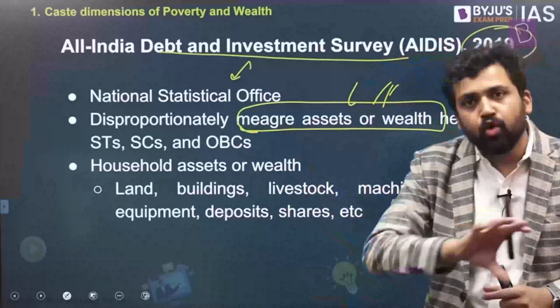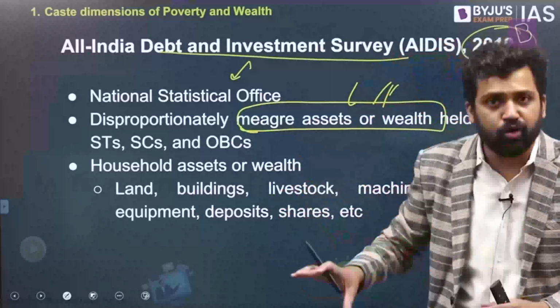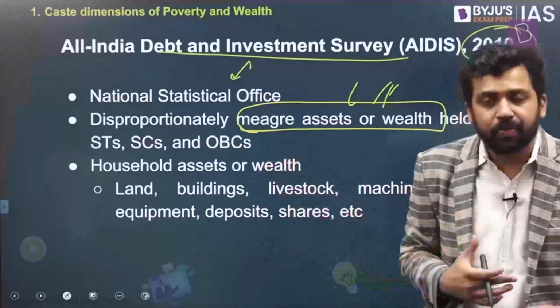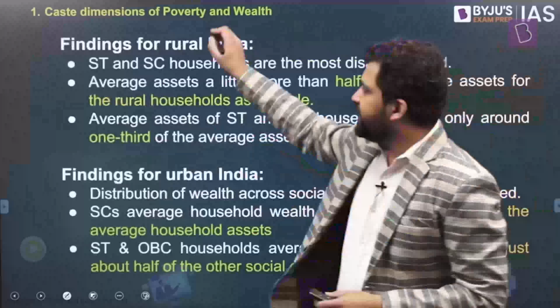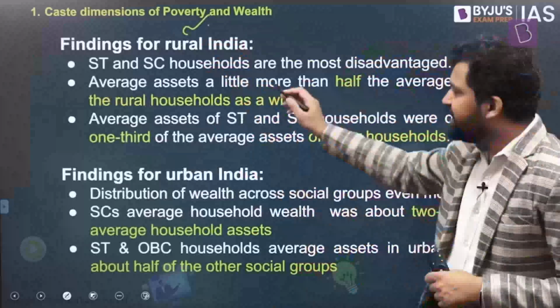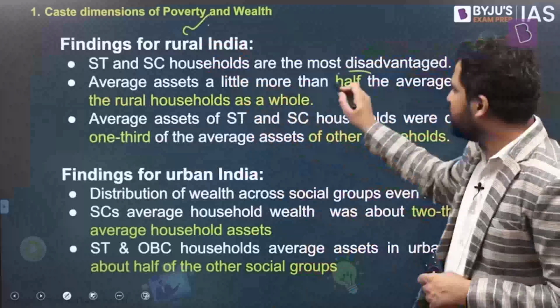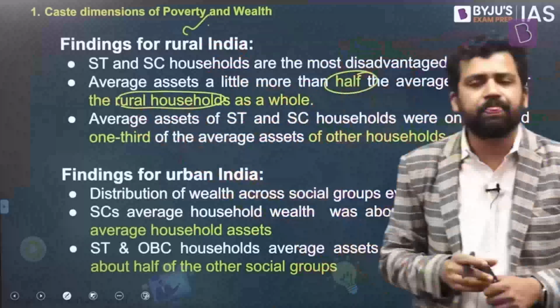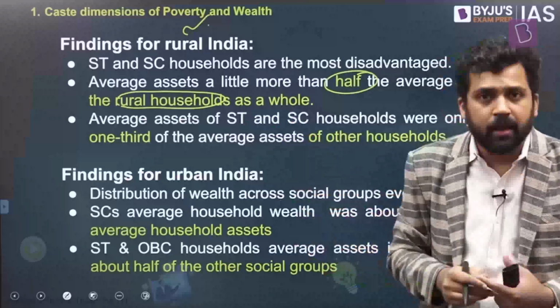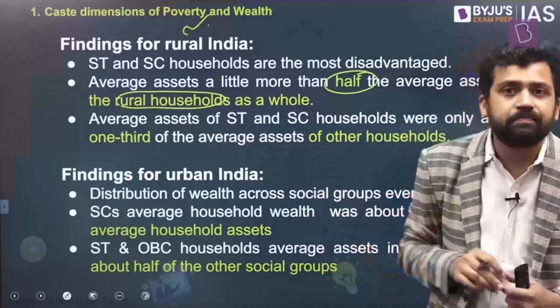What they're doing is they're looking at rural areas and they're looking at urban areas. In rural areas, how scheduled castes, scheduled tribes are performing. In urban areas, how scheduled castes, scheduled tribes are faring. So all this data they have. So what are some of the findings? In rural India, again, we find the same thing, that scheduled castes and scheduled tribes are the most disadvantaged. The average assets of scheduled castes and scheduled tribes are little more than half the average assets of all rural households. So if the average of all rural households is, let's say, 100 units of assets, scheduled caste and scheduled tribe members on average will have 50.